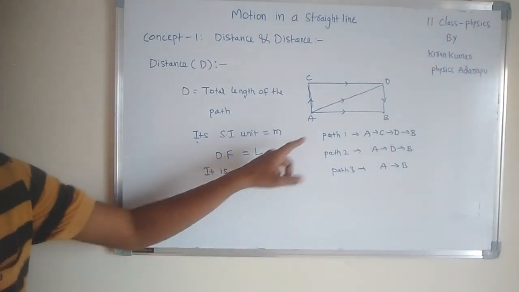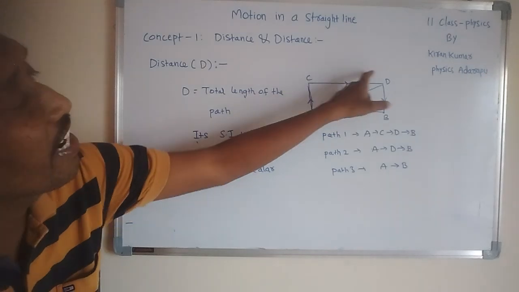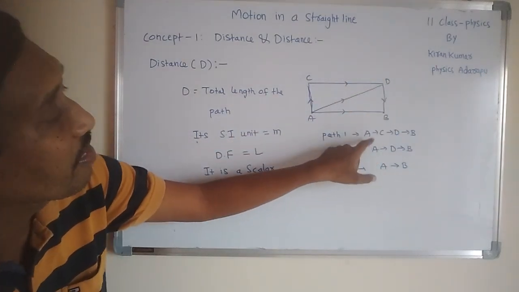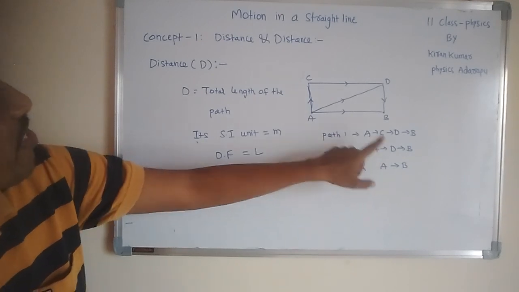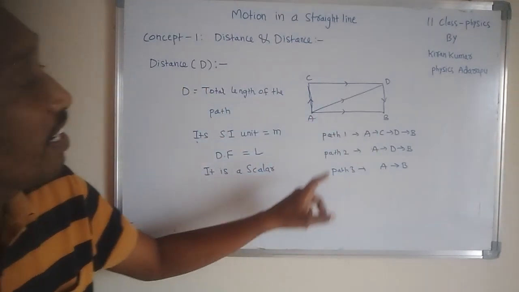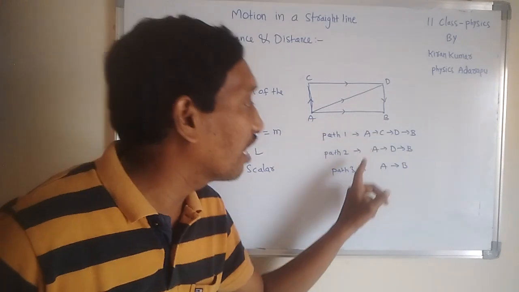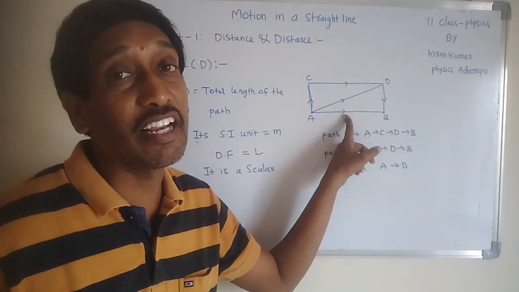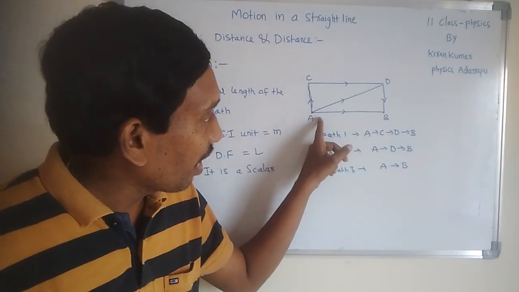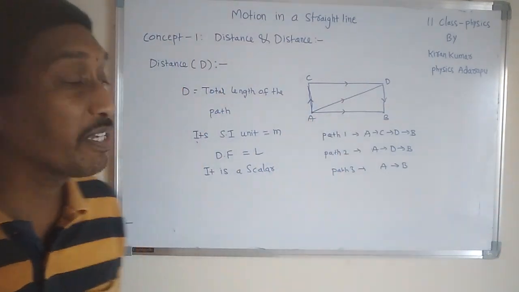In the first two paths, the body does not maintain any specified direction. That's why in these two cases, the measured length of the path is considered distance. But when it is moving from A to B directly, it maintains a specified direction along this straight line. So here it has magnitude and also a specified direction.